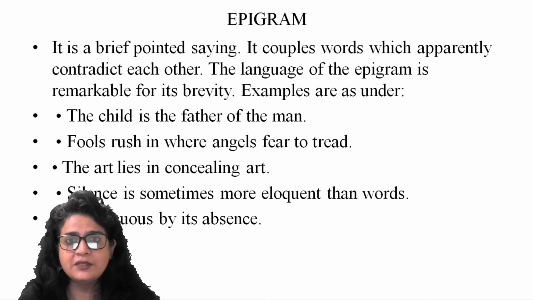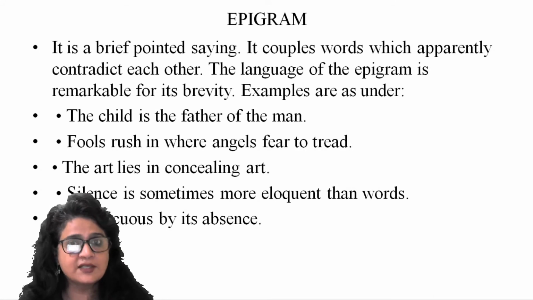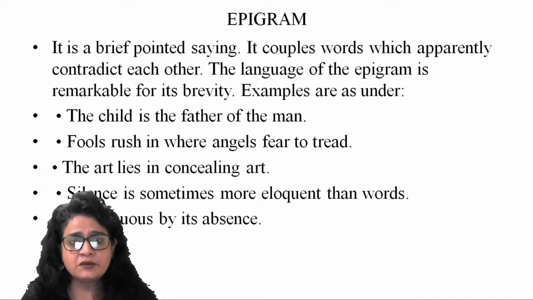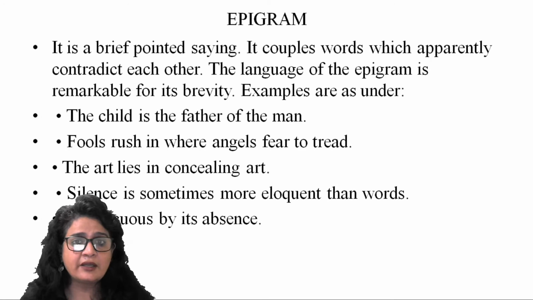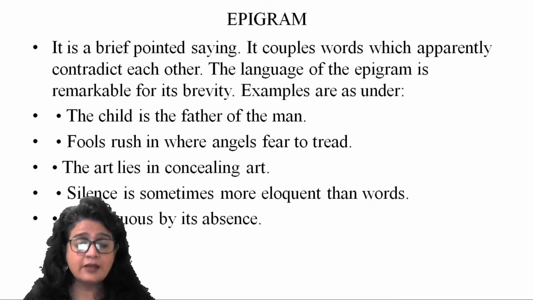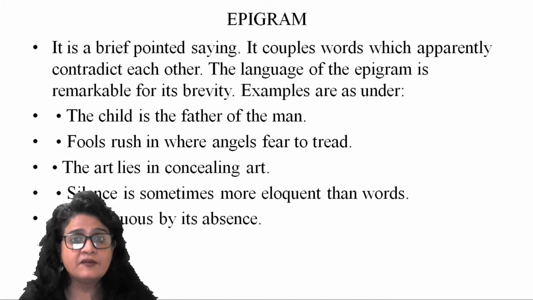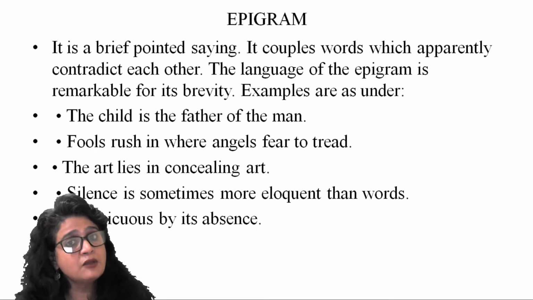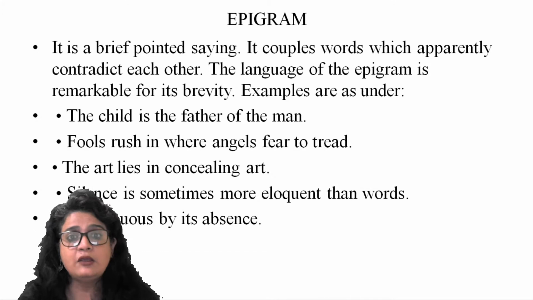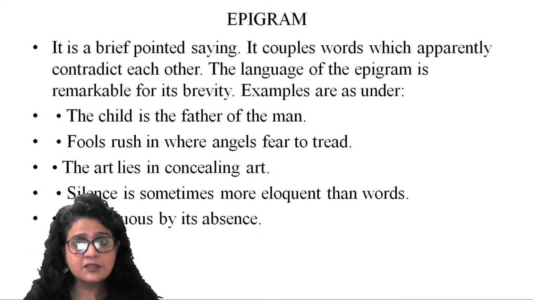Silence is sometimes more eloquent than words, conspicuous by its absence, right? So both these epigrammatic sentences, which are conveying wisdom, are at the same time opposite, right? Silence is sometimes more eloquent than words. That means you don't have to speak sometimes to say what you want to say. You just keep mum and possibly what you want to say is conveyed. So that is more eloquent. That means keeping silent is sometimes more persuasive than speaking, right? So again this is opposite, isn't it? Contradictory. How silence, when you're not saying something, is conveying your thoughts, conveying your opinion. But that may be the case in some scenarios.